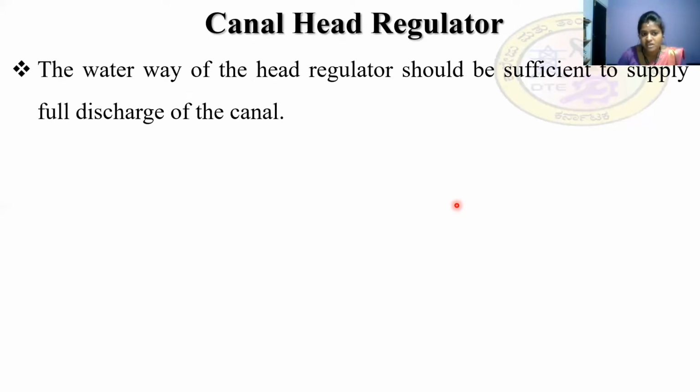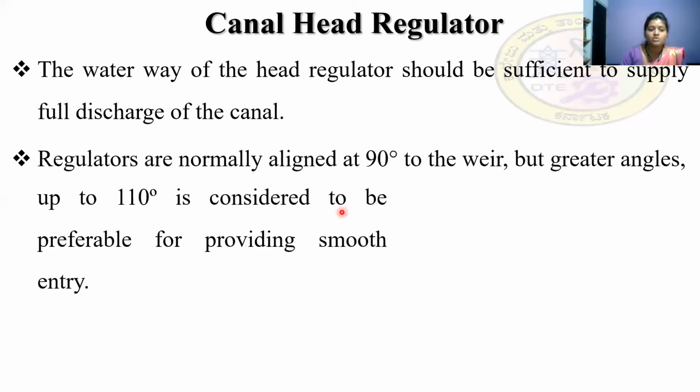How the canal head regulator should be. The waterway of a head regulator should be sufficient to supply full discharge of the canal. So the waterway of the head regulator should be large enough to supply the sufficient discharge. It should be large enough to discharge the full supply into the canal.